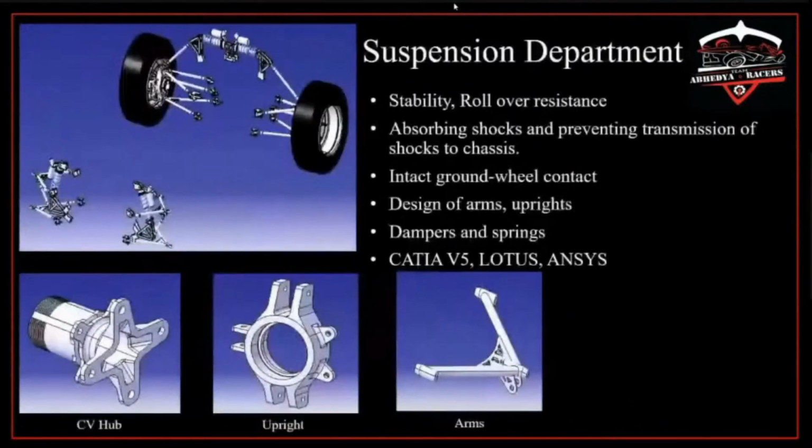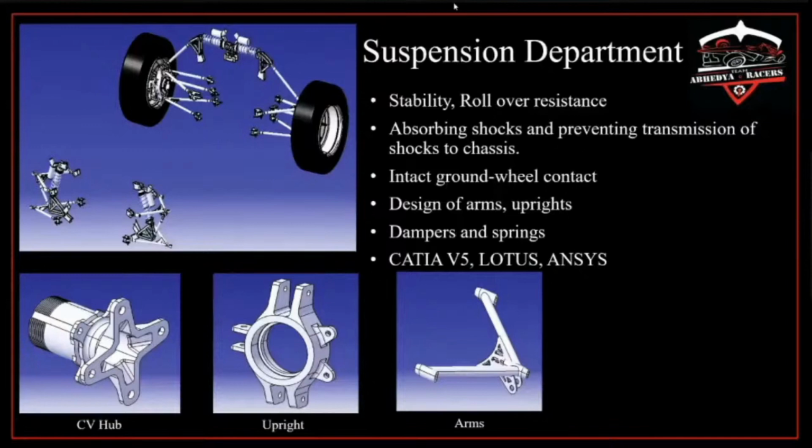Next, we have the suspension department. Suspension of any vehicle plays an important part in its stability. Suspension has arms, CV hubs, upright, bell crank, anti-roll bars, dampers, etc. These components work together to stabilize the vehicle and stop it from rolling over. Absorption of shocks and preventing their transmission to the chassis is one of the challenges of this department.